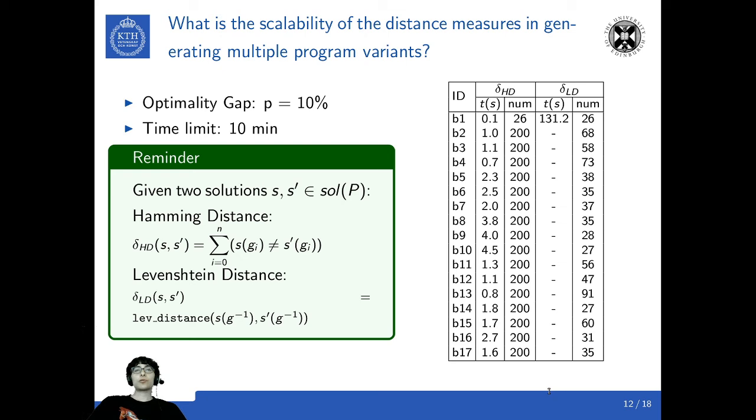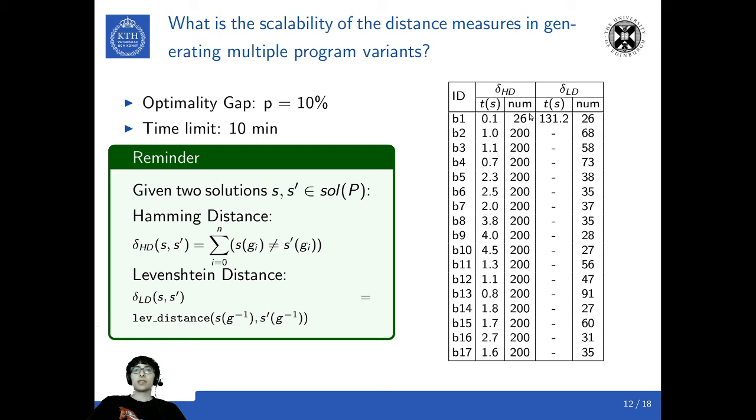The first question we want to address is what is the scalability of the distance measures in generating multiple program variants? In the table here, we show the two distance measures, Hamming distance and Levenshtein distance, and for each of these measures we list the time in seconds it takes for generating all the variants, and under num the number of generated variants.